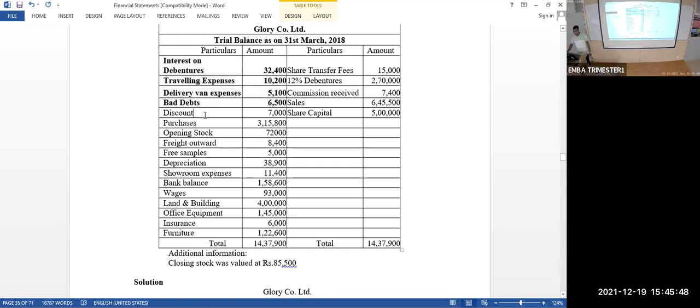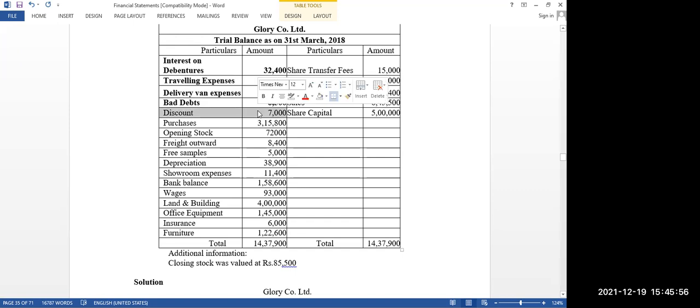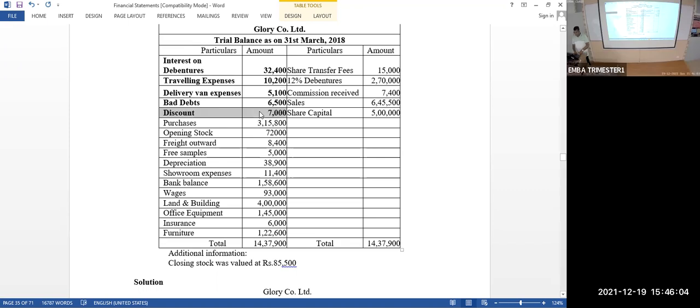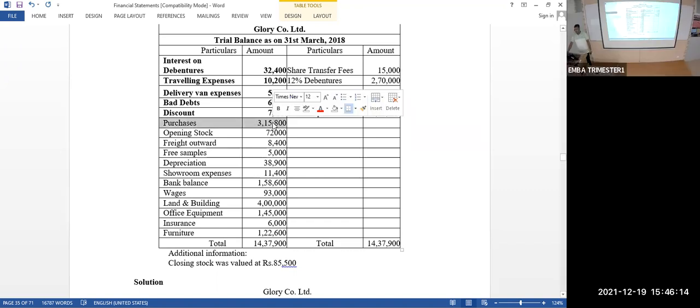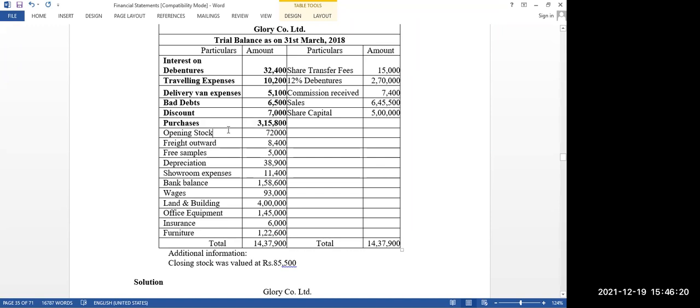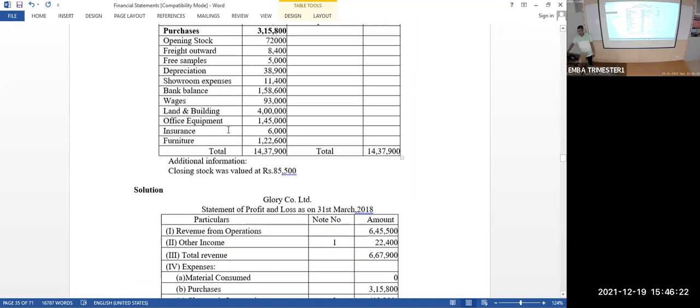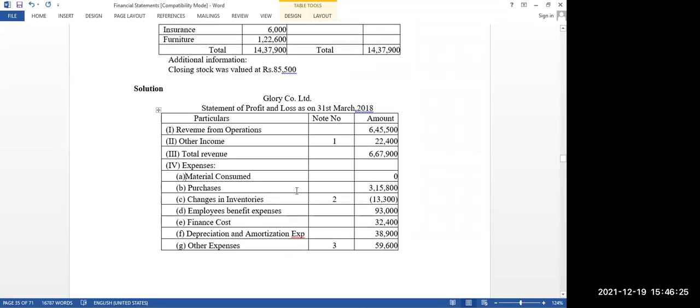And then discount. This is the debit side now. Discount is there. What to do? Discount on the debit side, other expense. Sir, whether it will not come for sales minus discount? Sales minus discount, yes, you can do so. Next, purchases. Operating expenses. Is there any operating expense in the statement? No. Then why are you telling that?